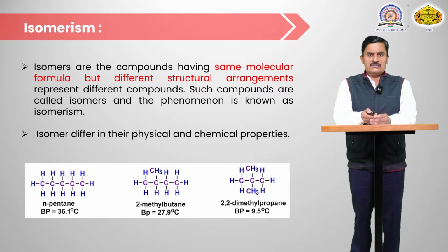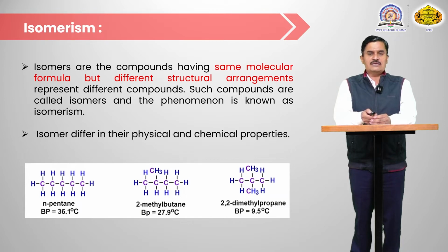These three molecules differ in their structural formula. In the first, 5 carbon atoms are present in a straight chain. In the second, 4 carbon atoms are present in the straight chain, and in the last, 3 carbon atoms are present in the straight chain. So these isomers are known as structural isomers.